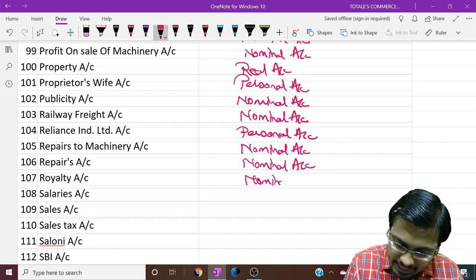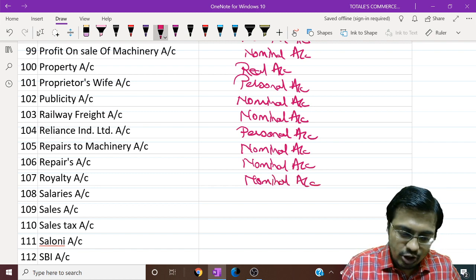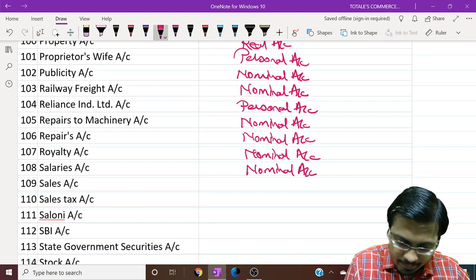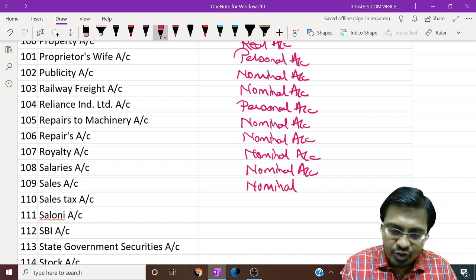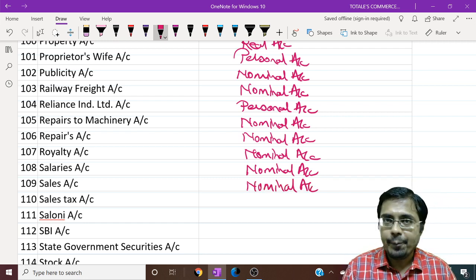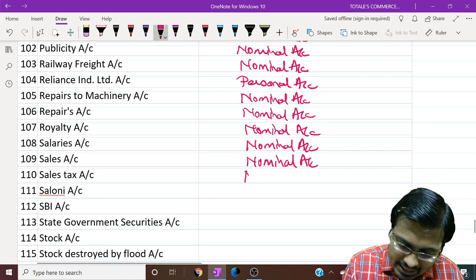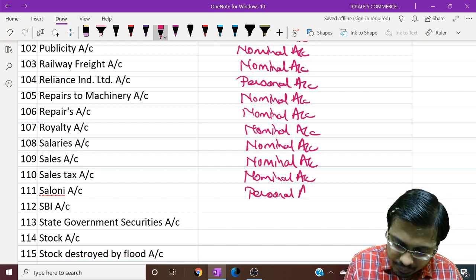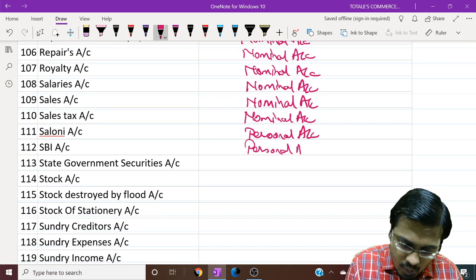Royalty, it is rent paid for using someone's good, trademark, patent or copyright. It is nominal. Salaries is our expense, nominal. Sales is our income, nominal. If you take it as goods, you can call it as real account as well. Sales tax is our tax, nominal. Saloni is a person, so personal. SBI is a person, so personal.